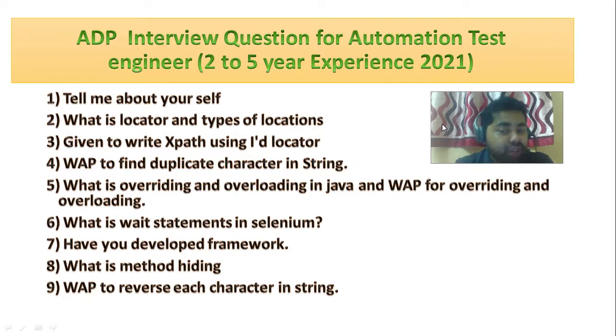But if you are preparing, you will get some idea of which type of questions they ask, and you can take the help of these questions. Are you able to give the answer or not? You have to prepare the complete syllabus.